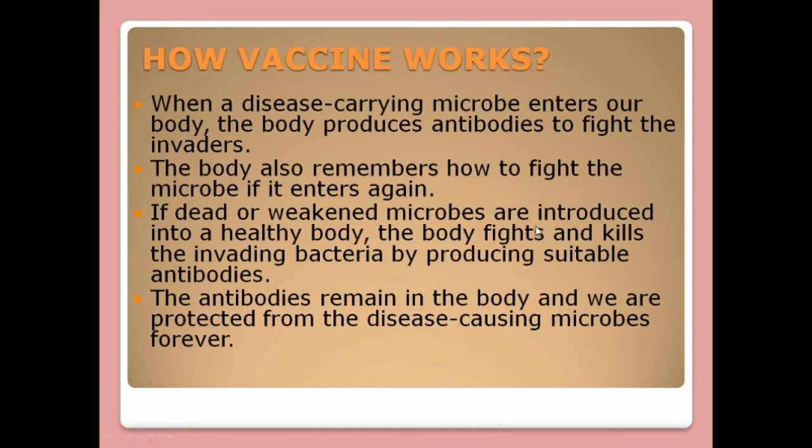If dead or weakened microbes are introduced in a healthy body, the body fights and kills the invading bacteria by producing suitable antibodies. In vaccination, they introduce dead or weakened microbes into our healthy body. Since they are already weakened or dead, our body produces antibodies to fight against and kill that bacteria. So this is how a vaccine works.